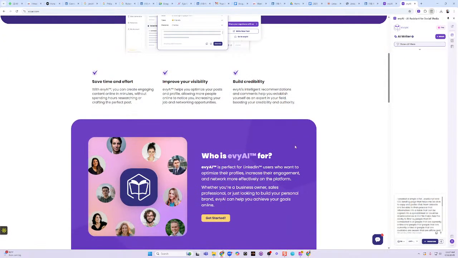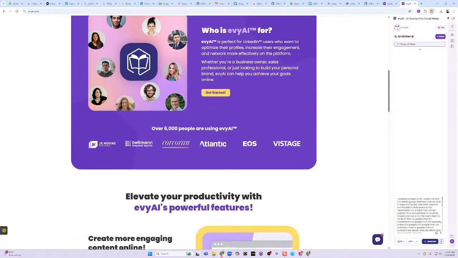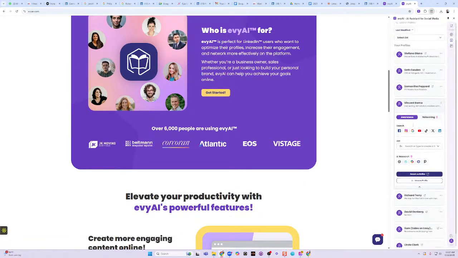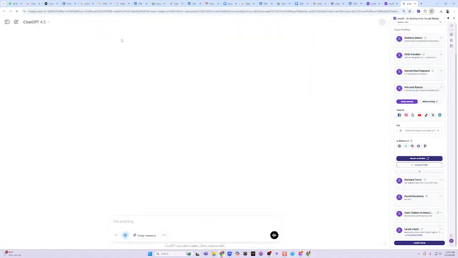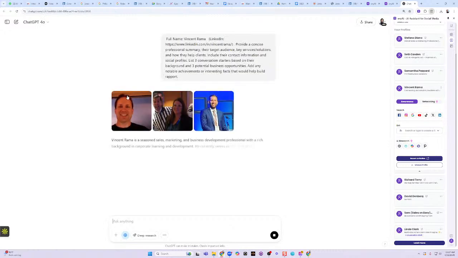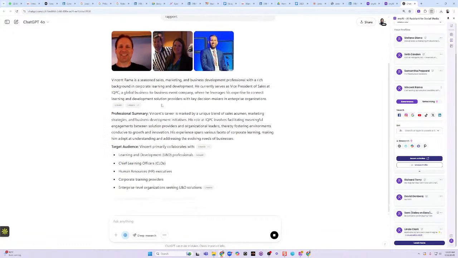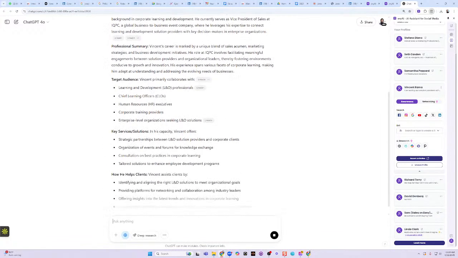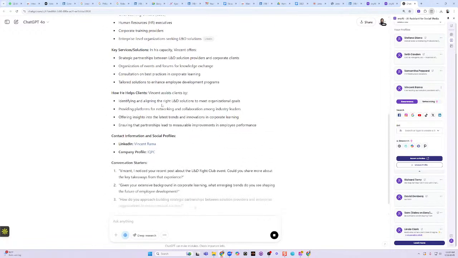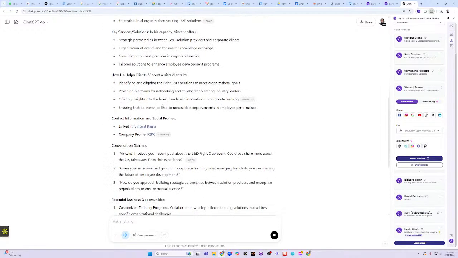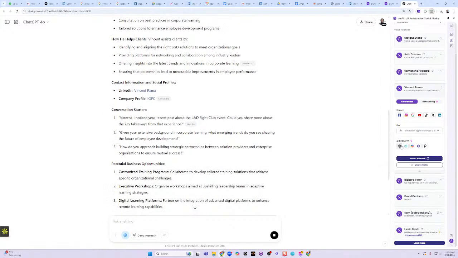So let's say somebody follows you on LinkedIn and you want to save them into your saved profiles here so that you could research them. Well, now you have technology that will allow you to just click a button and then automatically be able to research a person using an AI agent, where, as you can see, it's looking the person up in Wikipedia and in a variety of other sources, and then finding out information from them from platforms like LinkedIn, Facebook, Instagram, and Twitter, and giving you conversation starters, contact information, who they help, how they help, key services. And we have 5 separate agents that we give our clients to be able to do this research.